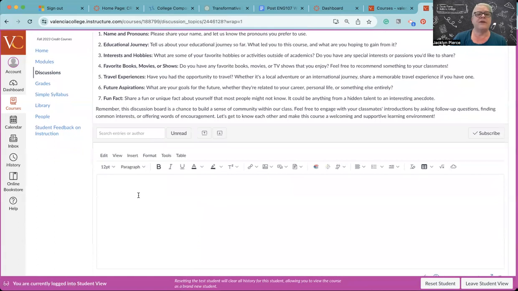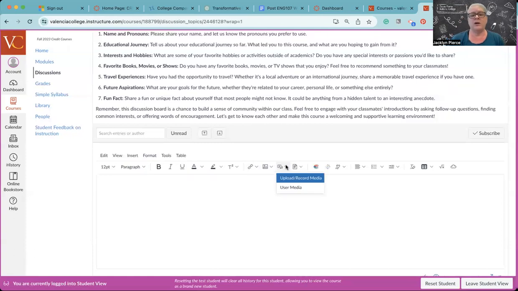You can do all kinds of fancy things with text if you want to change the font, if you want to make it bold, if you want to make it larger. You can do whatever you want to. You can even create little headings. If you wanted to attach a link, of course, that's what this is for. You can attach a link to a website. You can attach a photo. And I do really encourage you to share a photo. It's just kind of helpful.